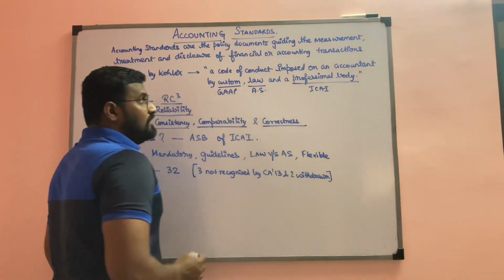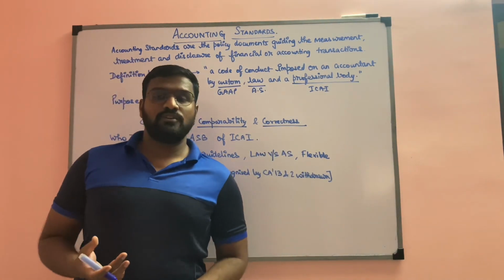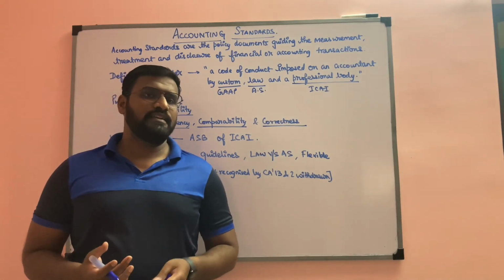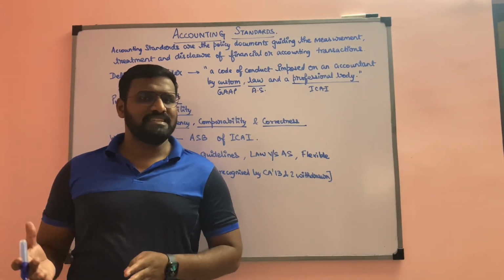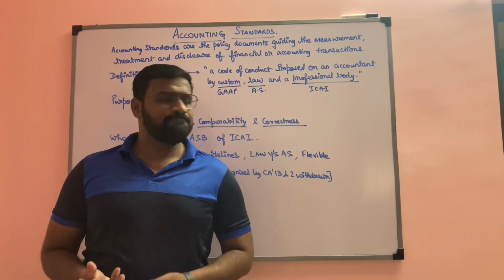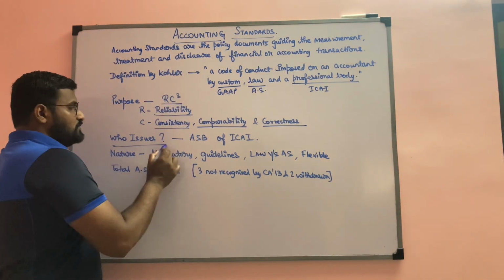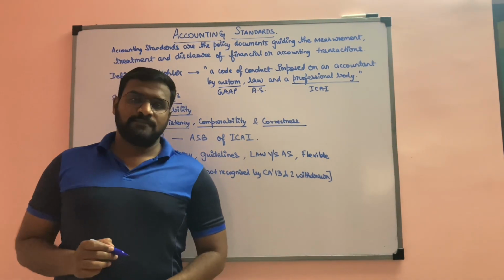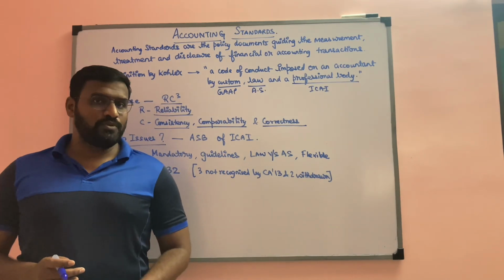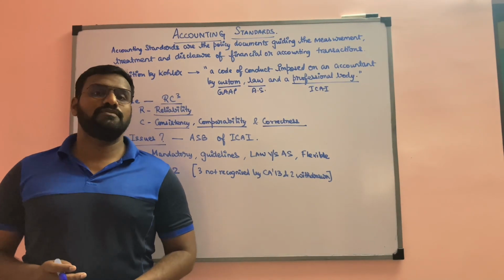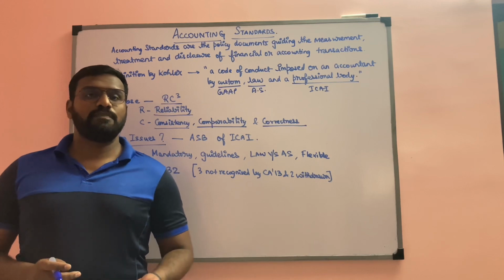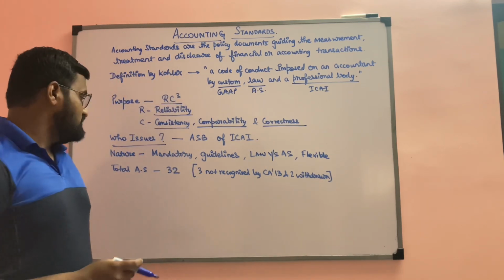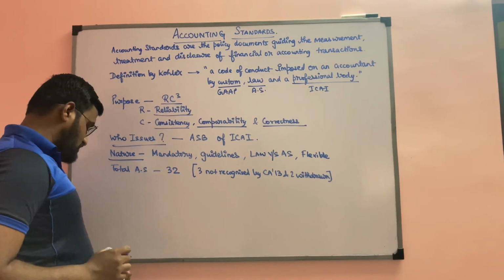Thirdly, correctness. All of these accounting standards make sure that there is less scope for error and the scope for making mistakes is almost eradicated. Who issues the accounting standards? It is the Accounting Standards Board, or the ASB, of the Institute of Chartered Accountants of India, which prepares the accounting standards.